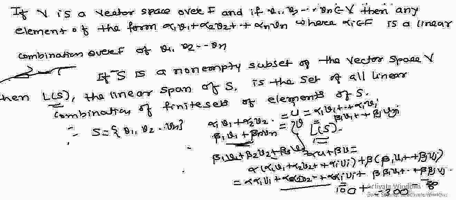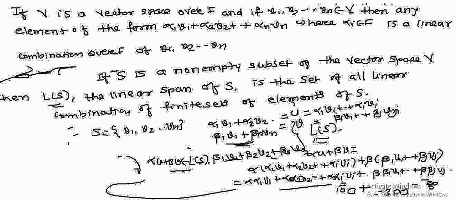But finally it is finite, and therefore this element alpha u plus beta v belongs to L of S, and hence by definition of subspace, L of S is a subspace of a vector space V.